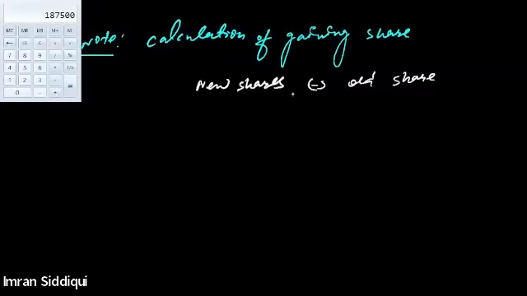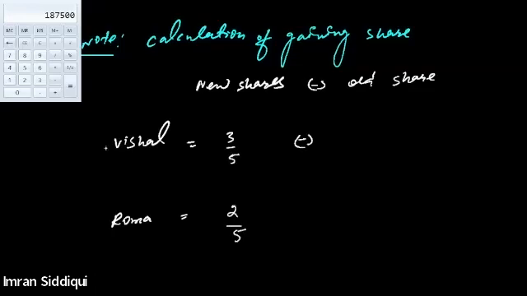So for Vishal and Roma, their new profit sharing ratio is 3 by 5 and 2 by 5. Their old profit sharing ratio was 3 by 10 and 2 by 10.